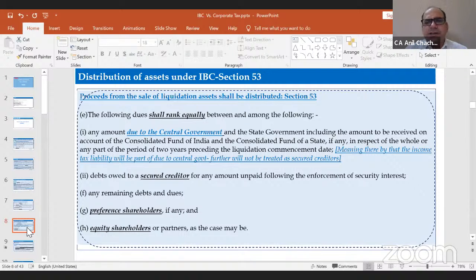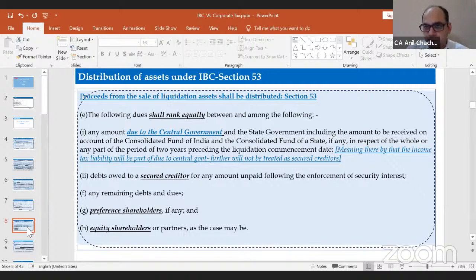Other liabilities are given, like the unsecured creditors or the preference shareholders. So the rest would be given to the equity shareholders. So the interesting question is that the income tax liability will be part of operational creditors first. And at the time of the liquidation of the IBC companies under section 53, the level of the income tax liability would be fifth, right?